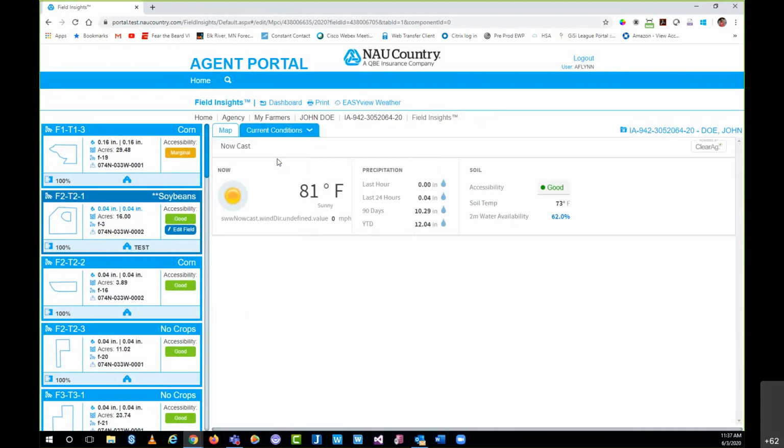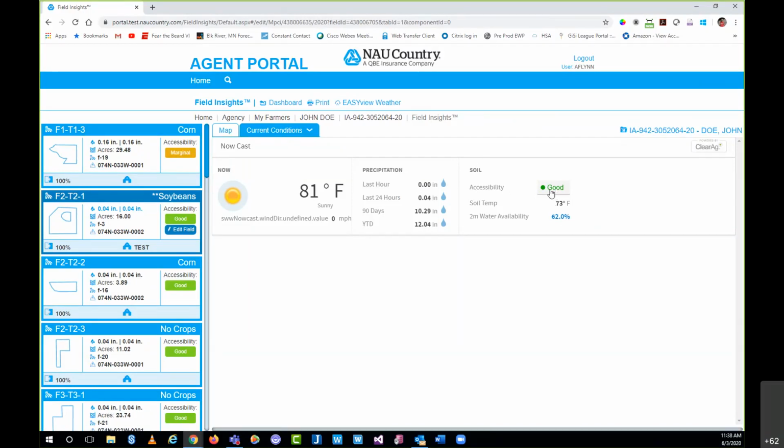Again, pretty much what you would find on a weather.com or AccuWeather type deal. The only difference here obviously is now we're going to reference this data down to our individual fields. We can see here at this current time it's 81 degrees out. Last hour of precipitation, last 24 hours, the 90 days, and then year to date on precipitation. So that's kind of a cool piece of information. And then over here on the soil, you can see the soil temperature and then the 2-meter water availability, that's 62%. And then again, you'll see that status of accessibility. Now within the current conditions component, the user actually has the ability to adjust the accessibility.